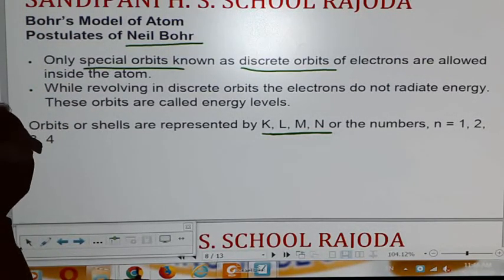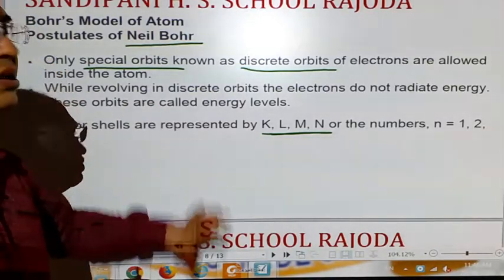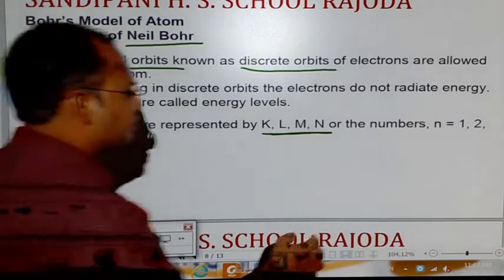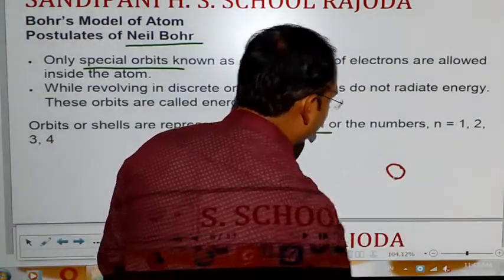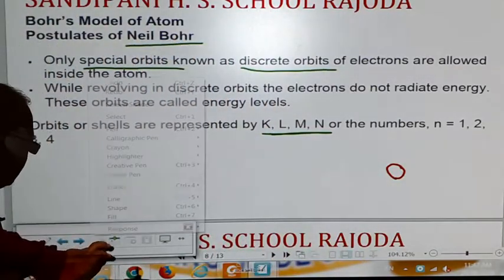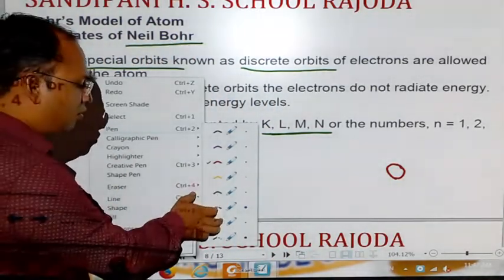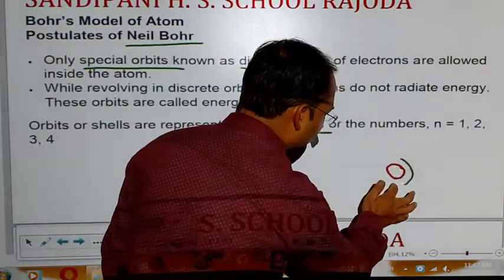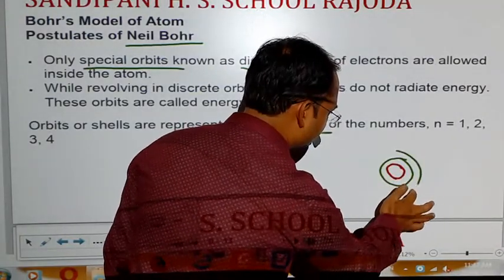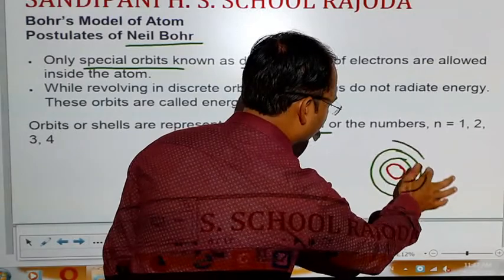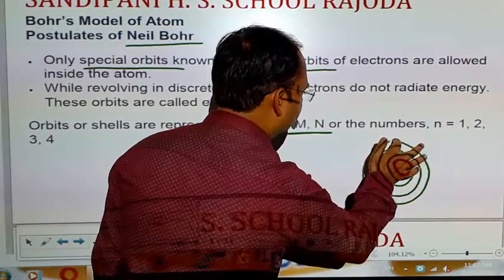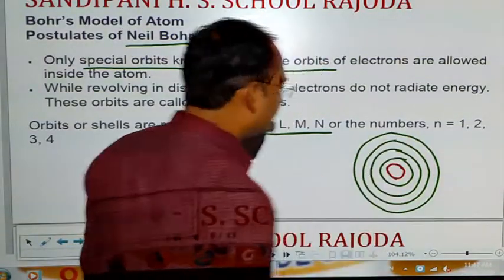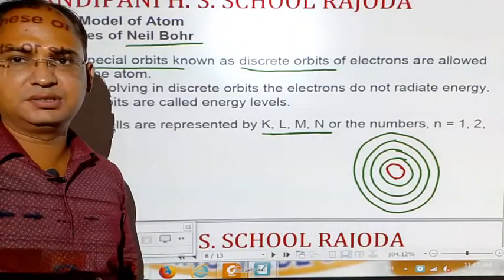Let's see what exactly his model of the atom is. In his model, if this is the nucleus of the atom, then the orbits that are present around the nucleus are like this. The orbits are distinct from each other, they are not connected with each other, and they have different levels of energies.